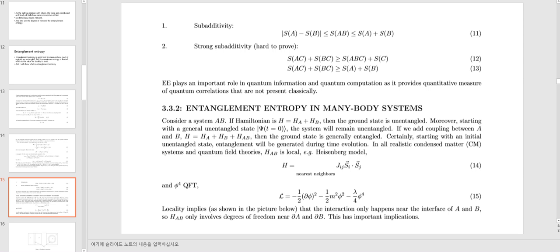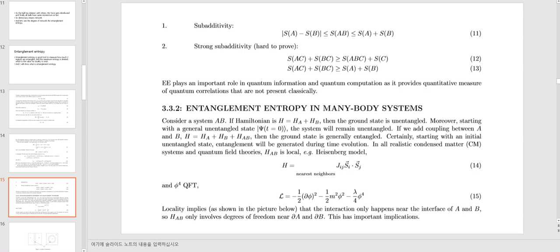Consider system AB. If the Hamiltonian is H_A plus H_B, then the ground state is unentangled. Moreover, starting with a general unentangled state, the system will remain unentangled. If we add coupling between A and B, H is H_A plus H_B plus H_AB, then the ground state is generally entangled. Similarly, starting with an initial unentangled state, entanglement will be generated during time evolution.